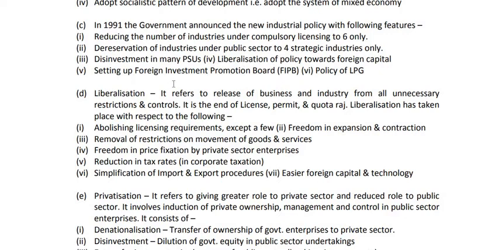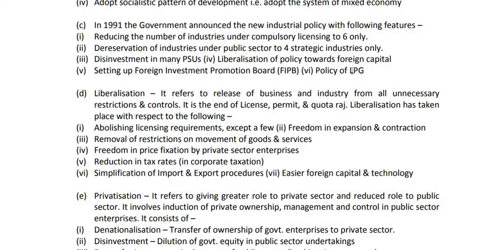Then 5, setting up the Foreign Investment Promotion Board. The government of India at that time established a board, FIPB, that is the Foreign Investment Promotion Board. That means to invite foreign investors, a board was set up. The objective of setting up the board was to help guide the foreign investors to make investment in our country, in our economy. And the last, number 6, was the policy of LPG.